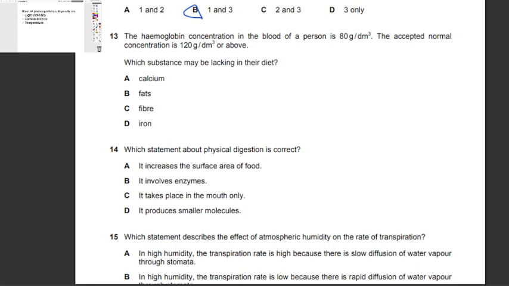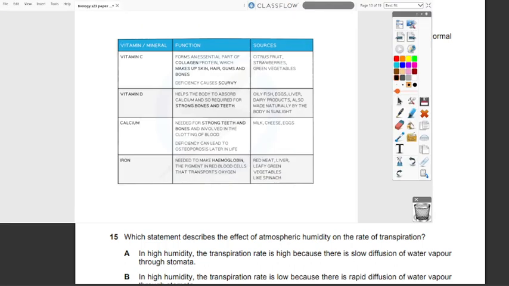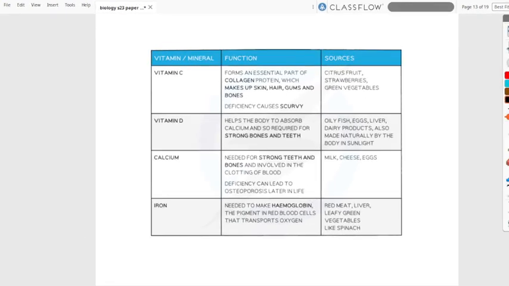So, hemoglobin is made from iron. So before that, let's check the vitamins and minerals required. So as we can see, iron over here is needed to make the hemoglobin pigment in red blood cells that transports oxygen.